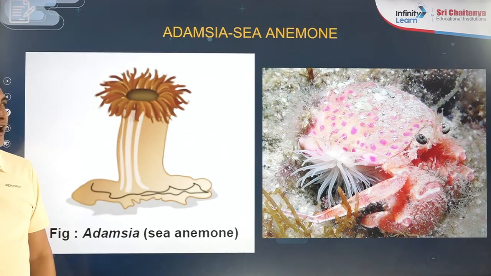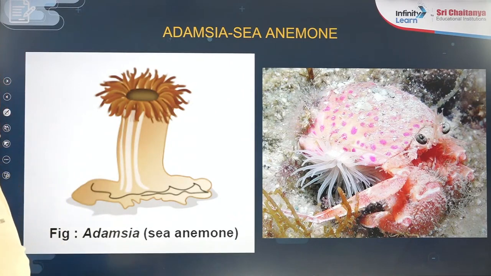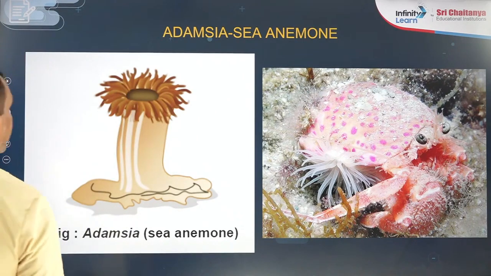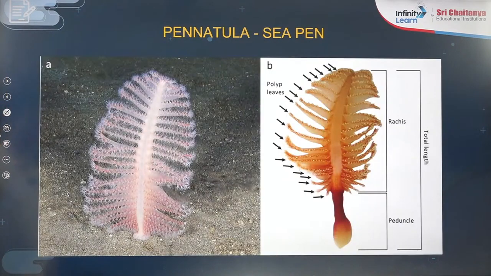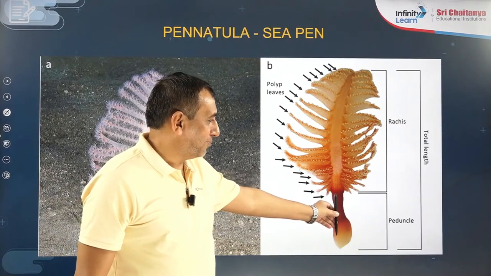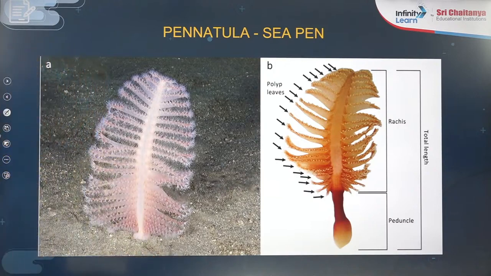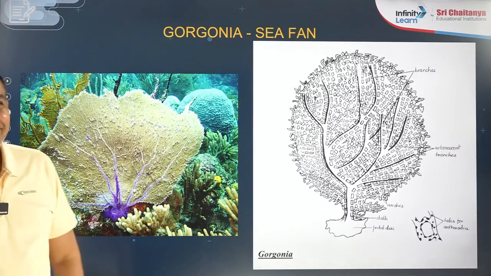Sea anemone, see how beautiful it looks. It is Adamsia, known as the sea anemone. Pennatula has a pen-like structure, a peduncle-like structure, and that is why it is known as the sea pen. Pennatula is the sea pen.